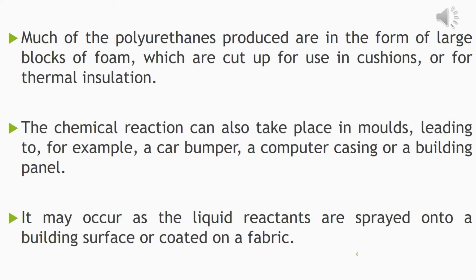Chemical reactions can also take place in molds, leading to, for example, a car bumper, a computer casing, or a building panel. So the chemical reaction of the formation of polyurethane can take place in molds in which we want to give them the shape.